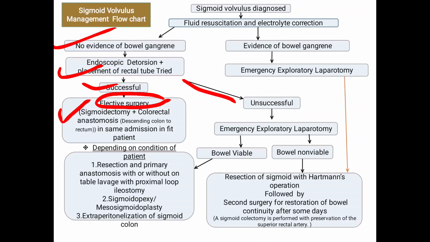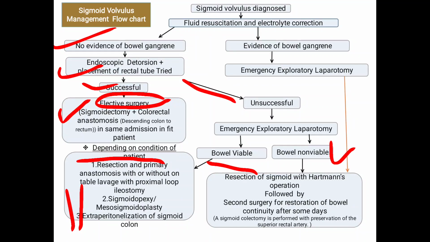If it is unsuccessful, what will you do? The bowel is viable, so depending upon the condition of the patient, resection and primary anastomosis with or without on-table lavage with proximal loop ileostomy is done. Or if the patient's condition is not good, the patient is having cardiopulmonary problems, the patient is not stable, then we will do the other non-resectional procedures. These are the sigmoidopexy, mesosigmoidoplasty, or extraperitonealization of the sigmoid colon.